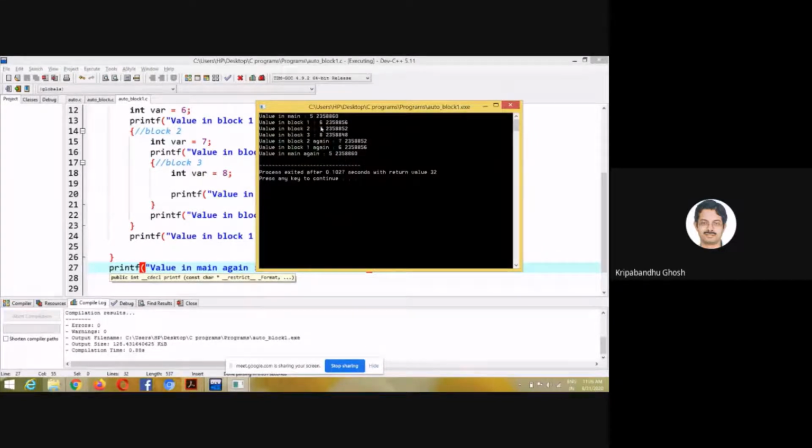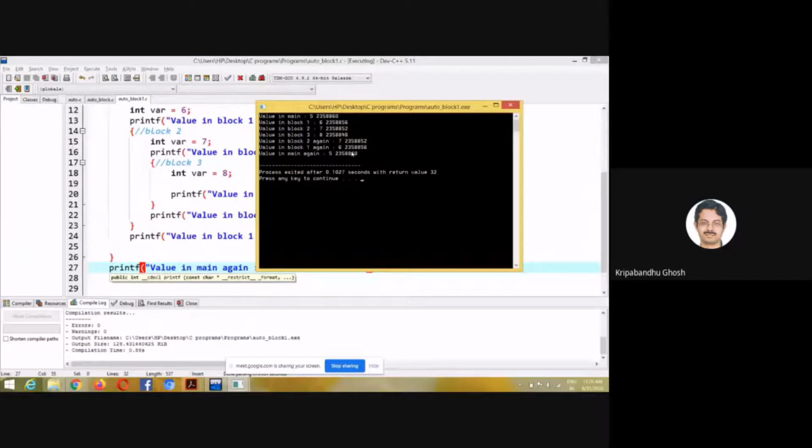Then in block 1, the variable is where, but the address is different. 2358856. Okay. And same in block 1, the same address. You see, these two are the same addresses. In block 2, these two variables. So this where has this address, and the where in block 3 has this address.